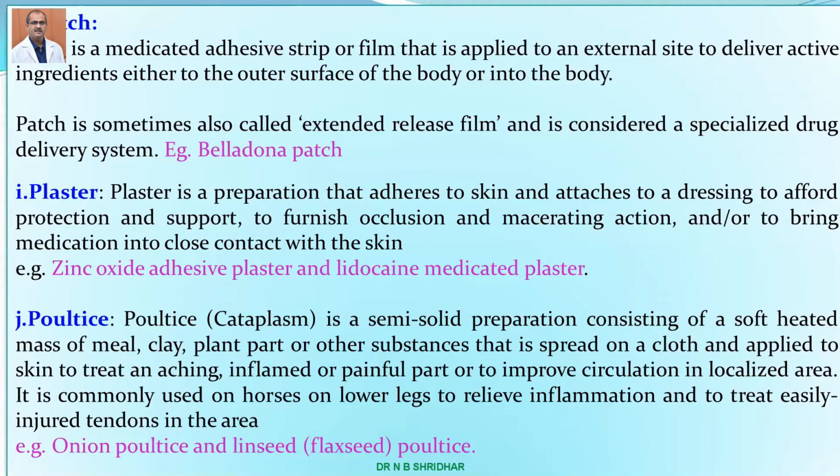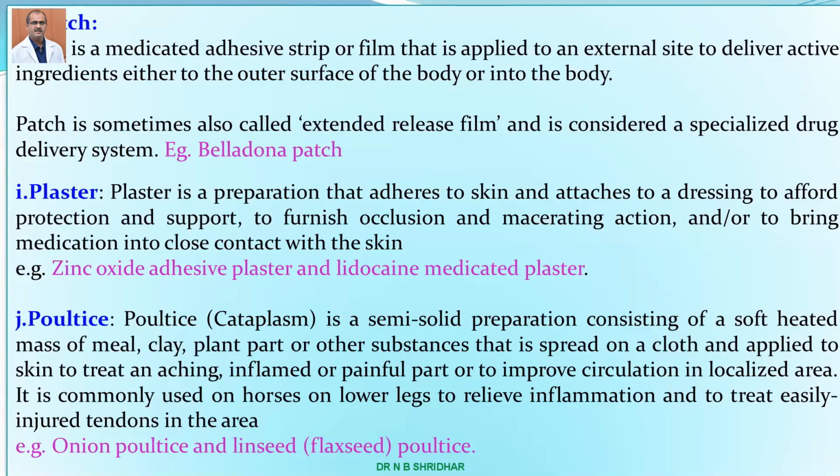And patch is the medicated adhesive strip or film that is applied to an external site to deliver the active ingredients into the outer surface of the body. So the belladonna patch, I think you have seen that belladonna patch. It's a sticky material which comes in close contact with the skin and is applied over the skin for the slow release of the drug, especially to kill pain.